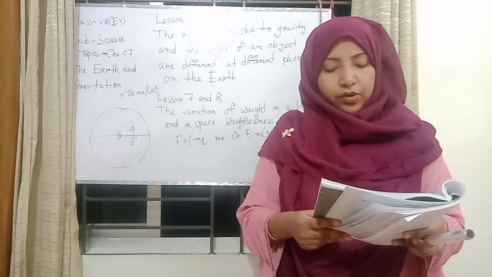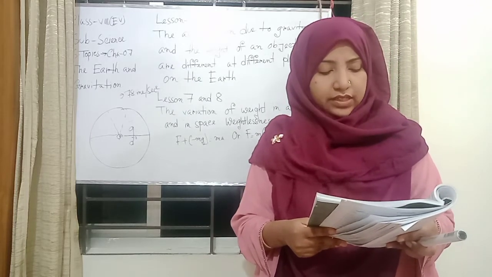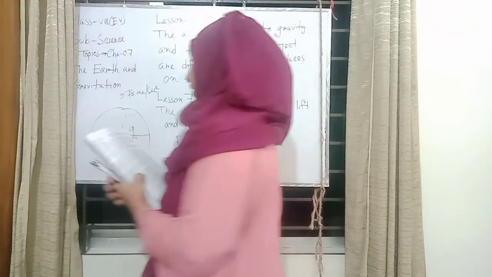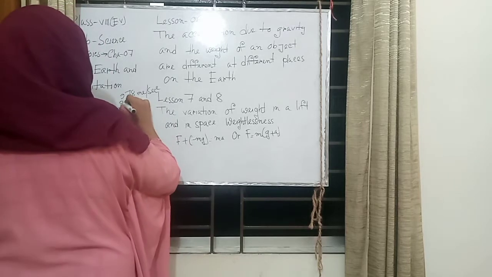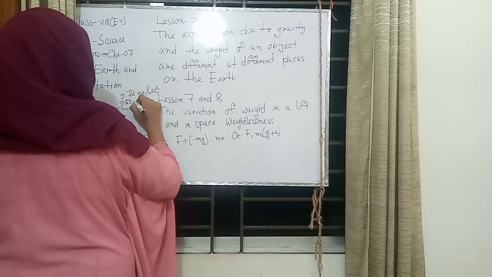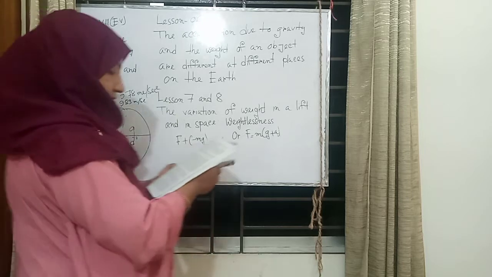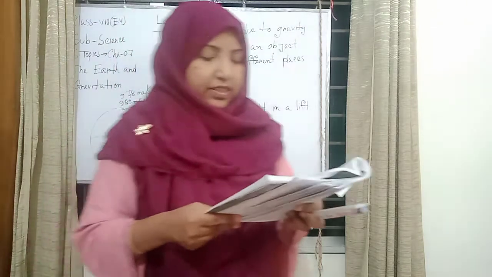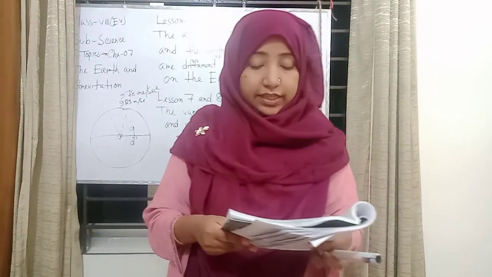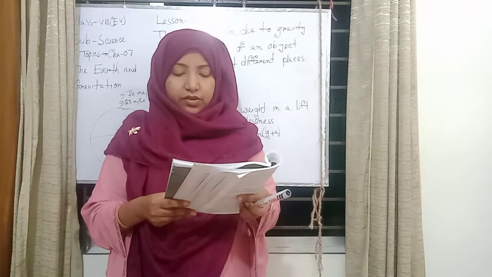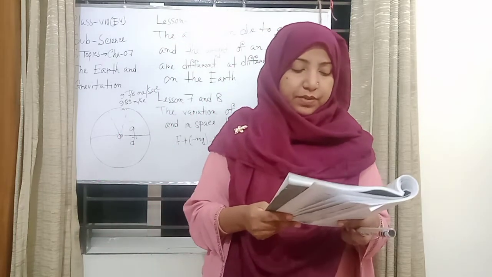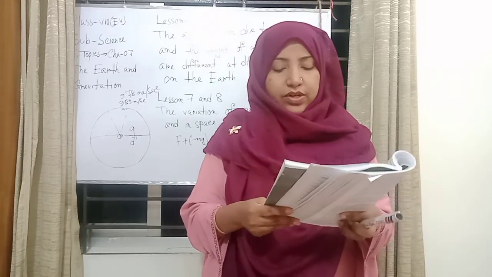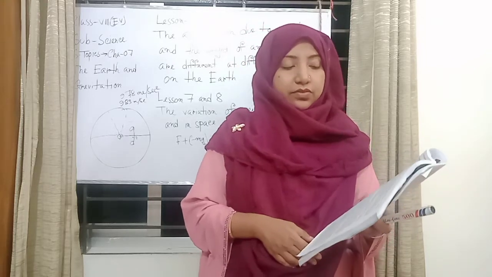As we move from the equator to the poles, the radius of the earth decreases and the value of g increases. Another value is 9.83 meter per second square. Because of this, the weight of an object also increases. At the poles the radius is minimum and the value of g is maximum. As a result, the weight of an object is highest in this region.